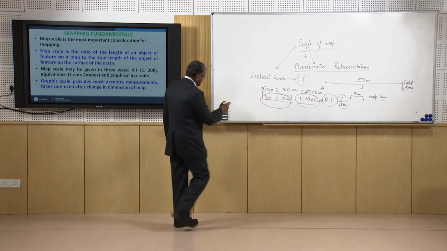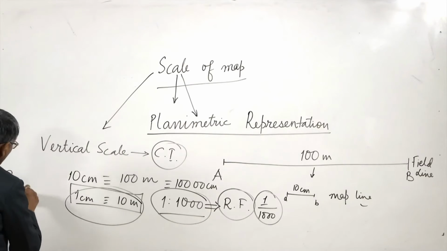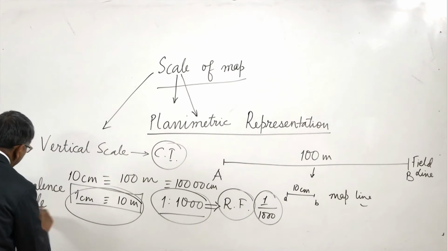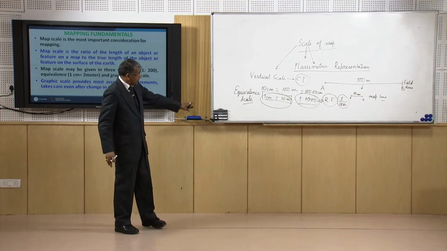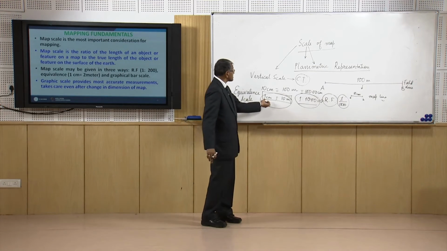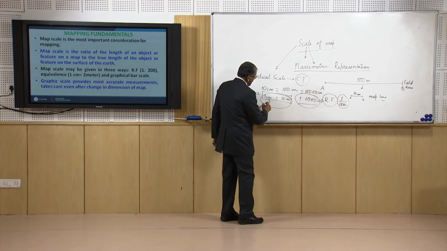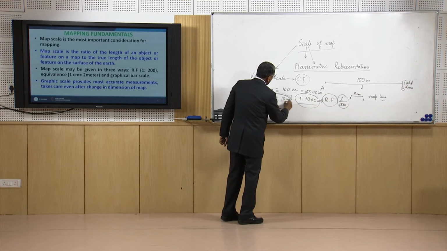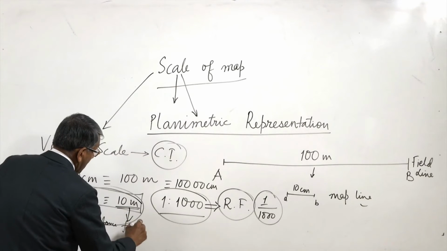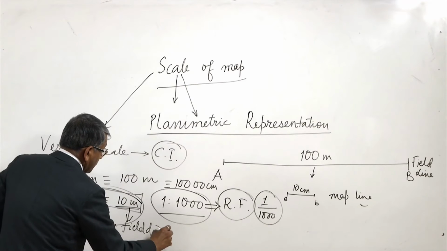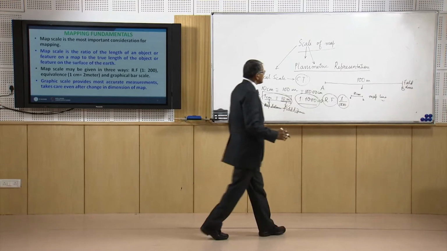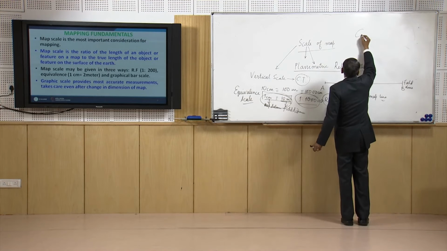This is called the equivalence scale. In the equivalence scale we represent a small distance, the first distance, which is the map distance, and the equivalent distance in the field, which is the field distance. Apart from this, there is another way we can provide the scale in a map, that is called the graphical method or graphical scale.